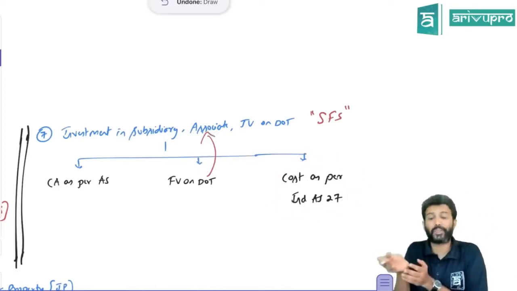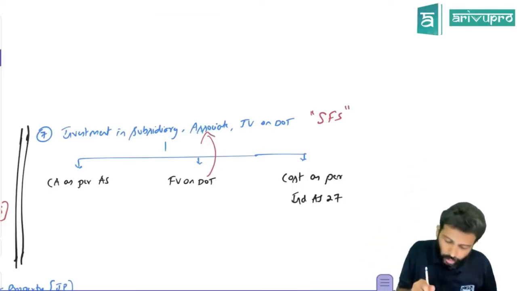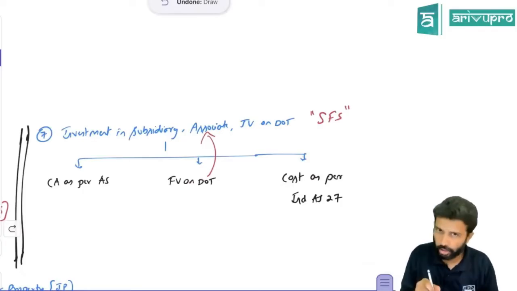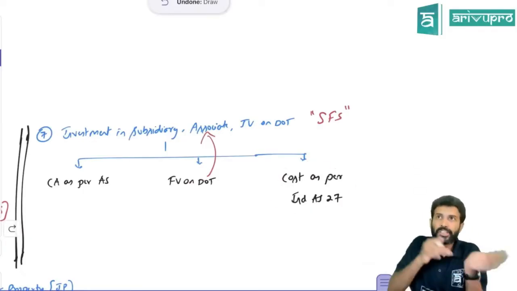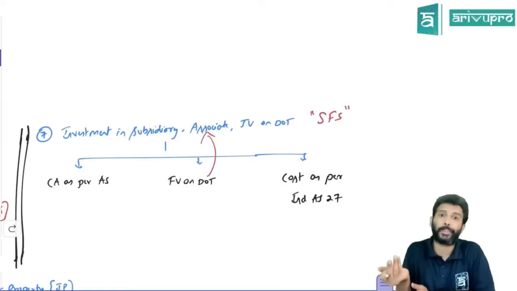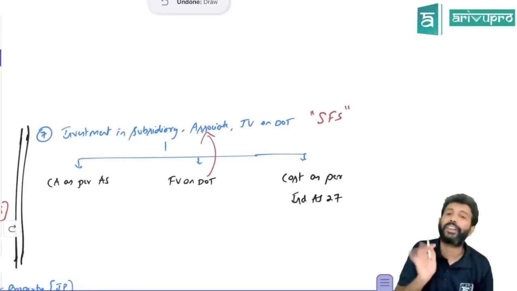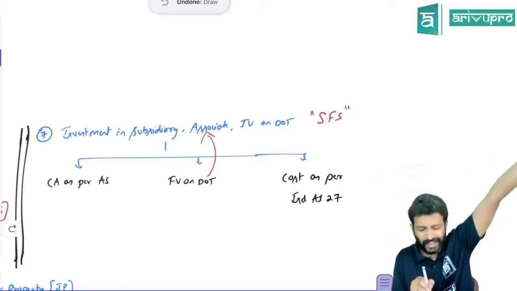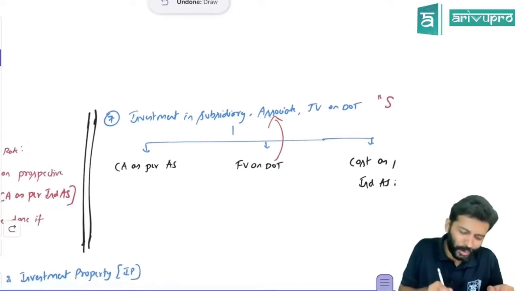Okay, because IND AS 27 says what, sir? Either you can go for cost model or fair value model, right? So you can value as per the cost also, but this cost you have to determine as per IND AS 27. Cost as per AS and cost as per IND AS 27 may not be the same. So if at all you want to do at cost, you have to find out the cost as per IND AS 27 only. So that means indirectly this is your retrospective application. Okay, choice is yours.